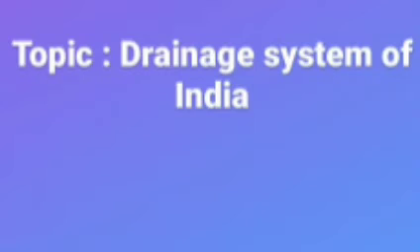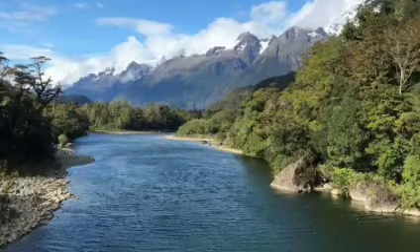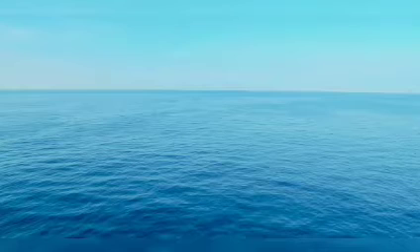Today's topic, drainage system of India. What is a drainage system? A drainage system is an integrated system of tributaries and a trunk stream which collects and drains surface water into a sea, lake or some other body of water.